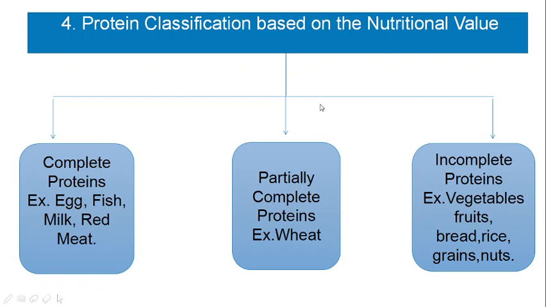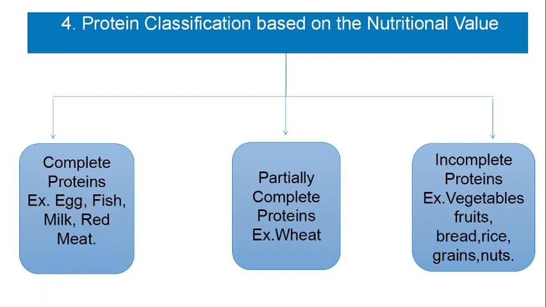Then the fourth way of protein classification is based on the nutritional value. Based on the nutritional value, they are classified as complete protein. The protein which contains all the 10 essential amino acids in right quantity and proportion is called complete protein.